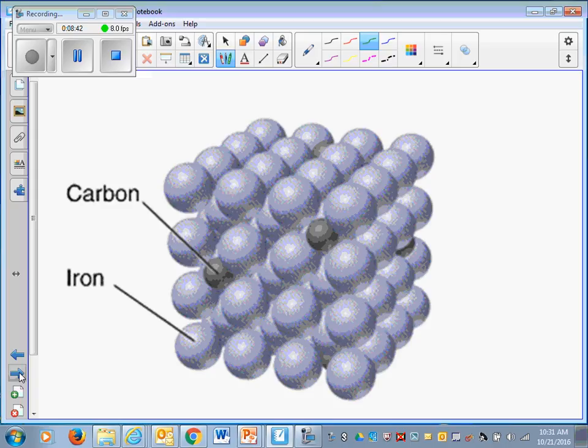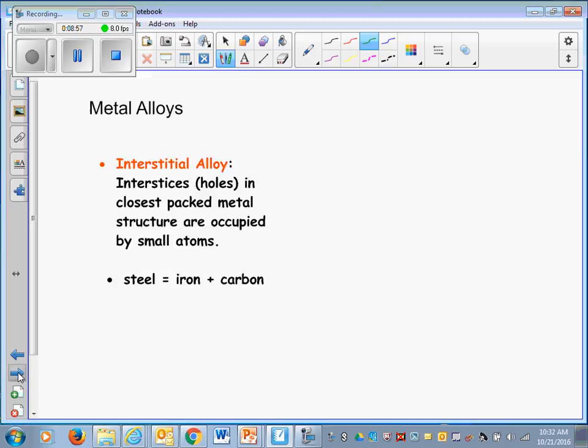The next is called interstitial alloys. This is really steel. There is all iron, but you have the empty spaces between the iron atoms, and those empty spaces are filled with carbon to give you different strength. This is called an interstitial alloy. Interstices mean holes.